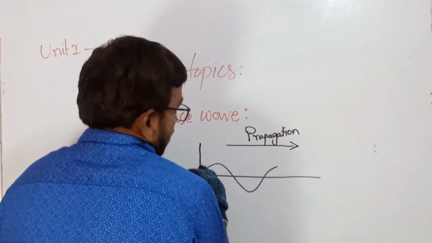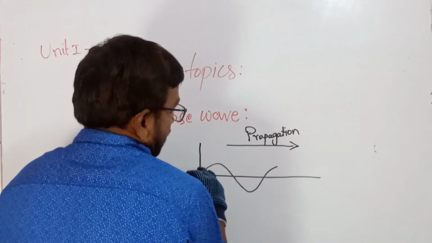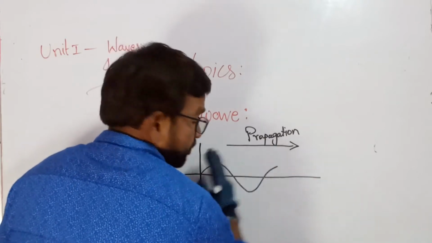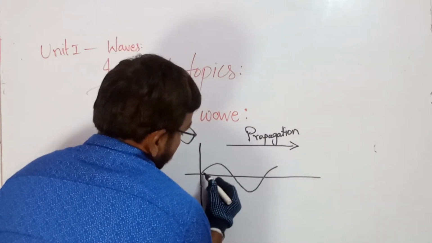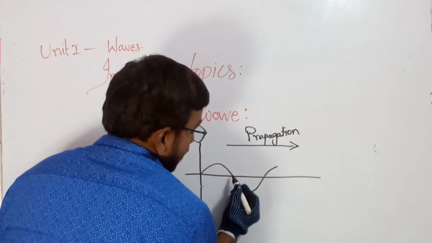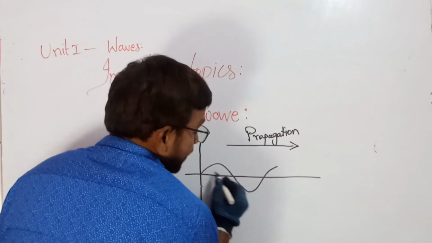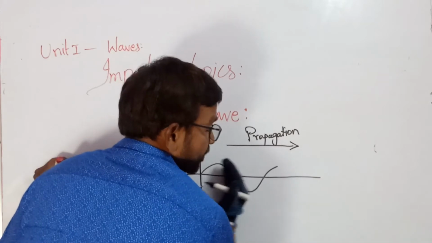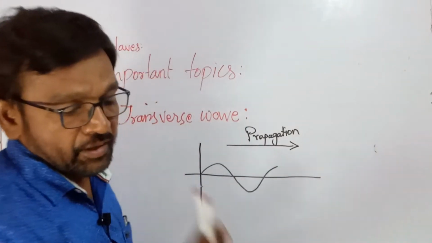Propagation means moving. At that time, if this wave is there, it is propagating in the forward direction. What is it telling?